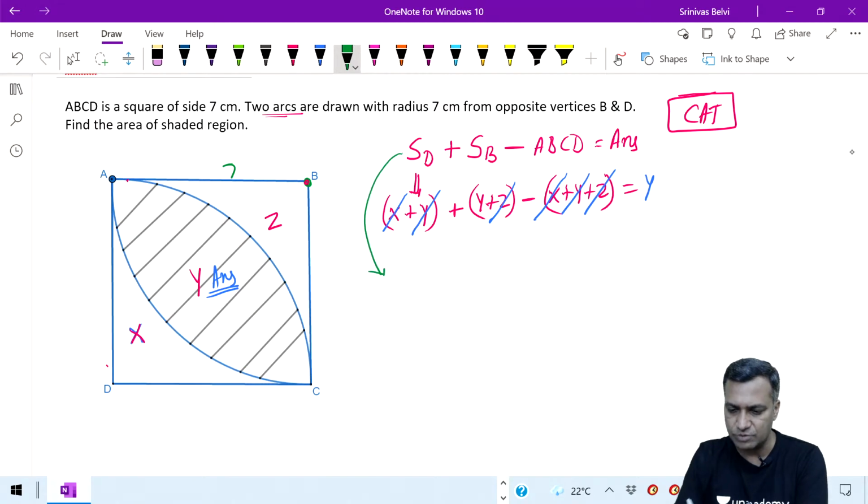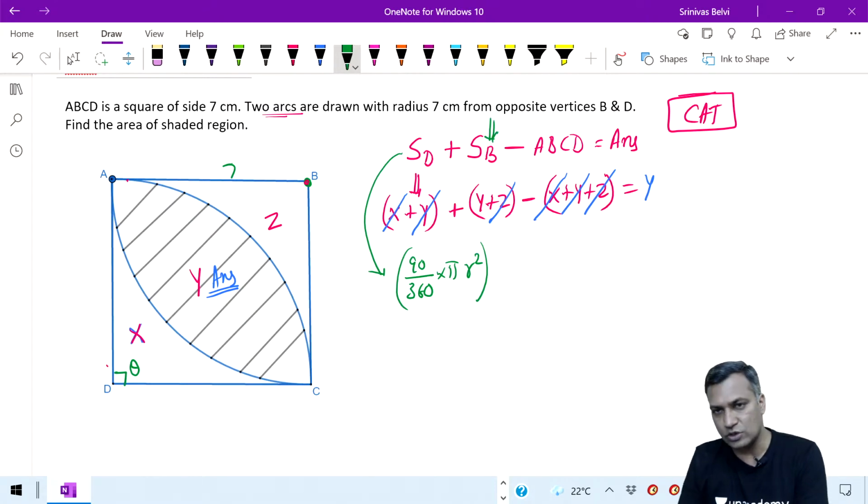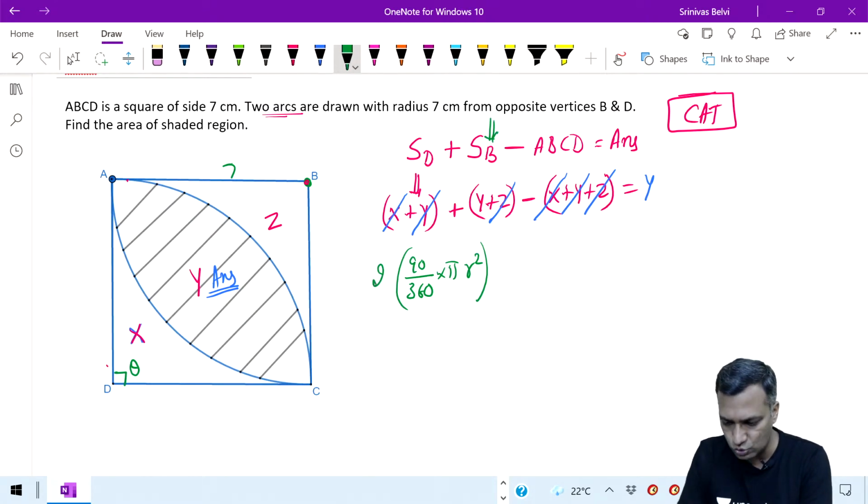What is the area of this particular sector centered at D? I know that angle theta is equal to 90 degrees. Therefore, 90 divided by 360 times pi r square. Of course, the radius is nothing but 7, which we know. How many times should I do that? Because the area centered at B also remains the same. Therefore, this is 2 times, minus area of